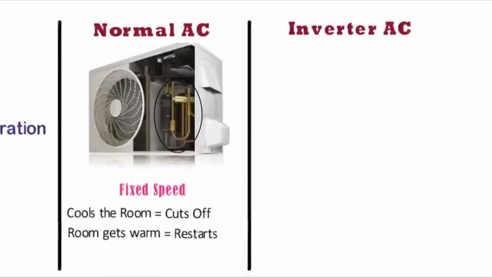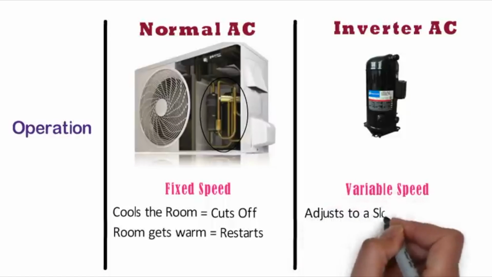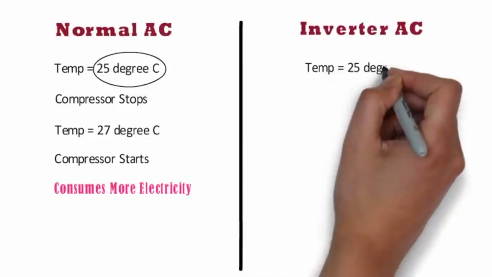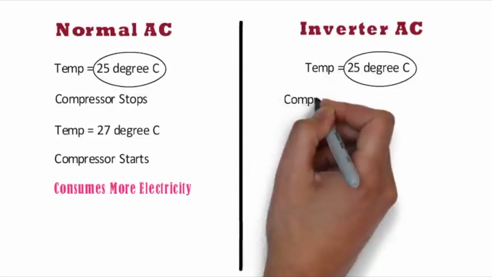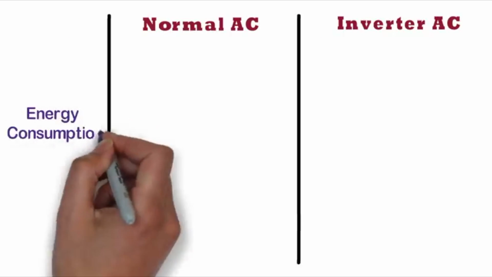In inverter air conditioners, the compressor runs at a variable speed, which means it adjusts to a slower speed when the desired temperature is achieved and speeds up when the temperature rises. For example, if you set a 25-degree temperature and soon 25 degrees is achieved, the compressor doesn't entirely stop but maintains a minimum speed, and when the temperature rises to 26 degrees, it slowly increases the speed and again brings it down to 25 degrees.